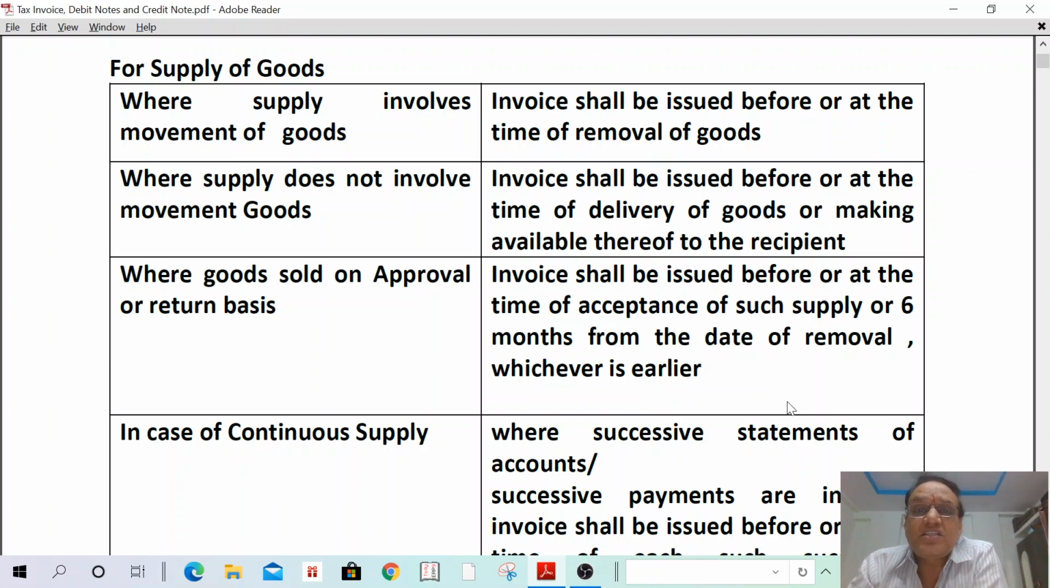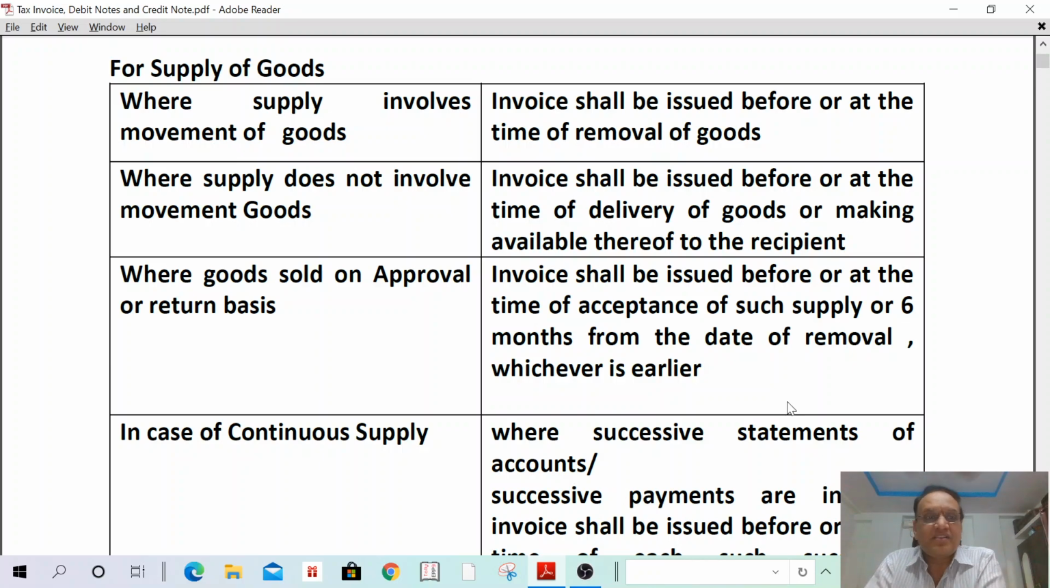Or any payment is received by such supplier. Any payment is received by the oil supplier from the Paradise Hotel, on such a date he has to issue invoice. That means where such successive statements of accounts or successive payments are involved, invoice shall be issued on or before each such successive statements or each such payment is received. I can read again. In case of continuous supplies, where successive statements of accounts or successive payments are involved, invoice shall be issued on or before each such successive statements issued or each such payment is received, whichever is earlier.